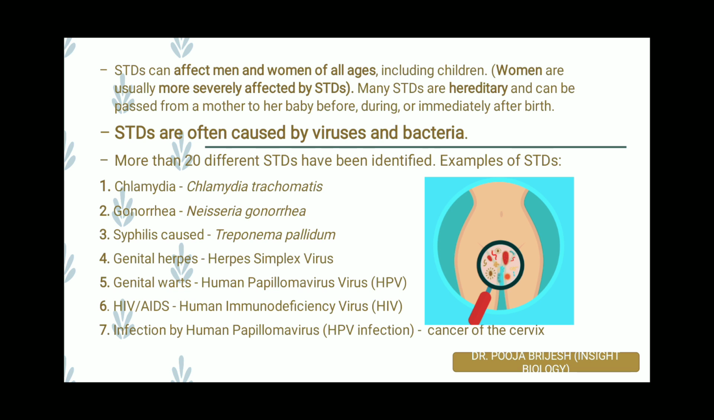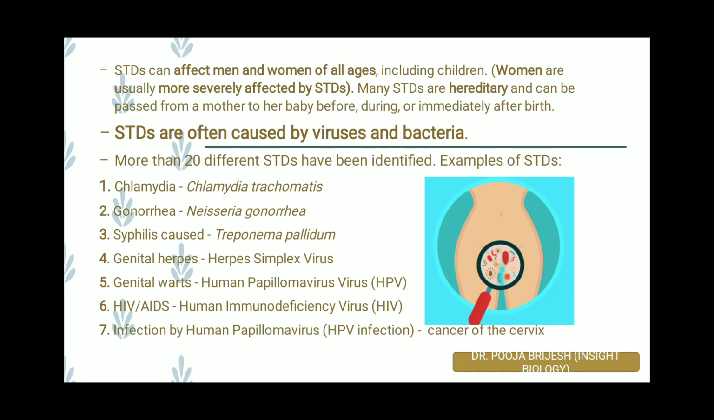The fourth disease is genital herpes, which is caused by herpes simplex virus, that is also termed HSV. The fifth is genital warts, which are caused by human papilloma virus, that is HPV. The sixth one is HIV or AIDS, which is caused by human immunodeficiency virus. And the last, human papilloma virus infection, is also considered an STD, because that can lead to cancer of the cervix. That is, HPV infection may lead to cervical cancer.